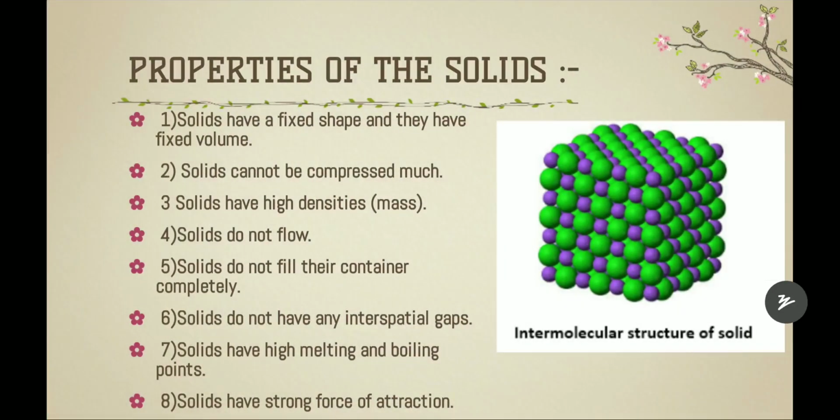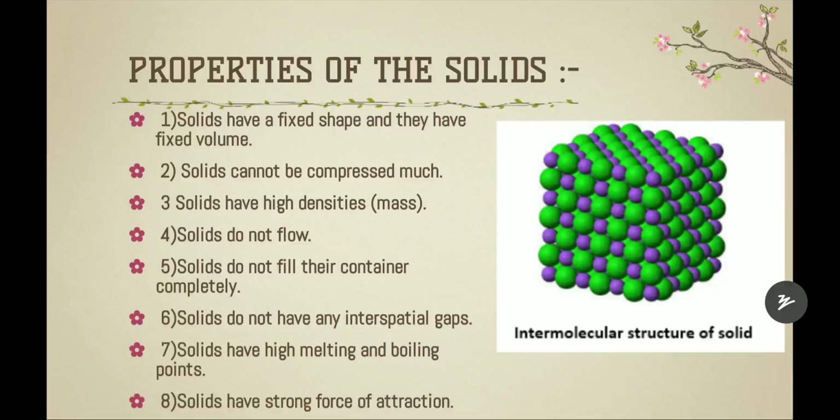Properties of solids: the first property is that solids have a fixed shape and fixed volume. Here, fixed shape means solids are rigid in nature. Fixed volume means solids have fixed geometry. So solids have fixed geometry and shape, and they are rigid in nature.